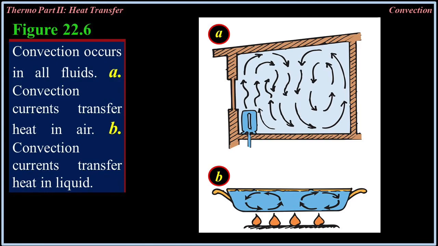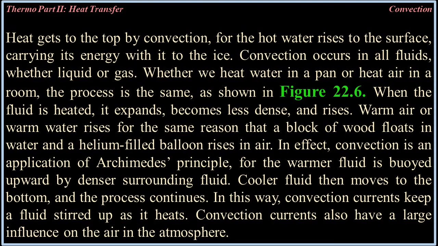In effect, convection is an application of Archimedes' principle, for the warmer fluid is buoyed upward by denser surrounding fluid. Cooler fluid then moves to the bottom, and the process continues. In this way, convection currents keep a fluid stirred up as it heats.